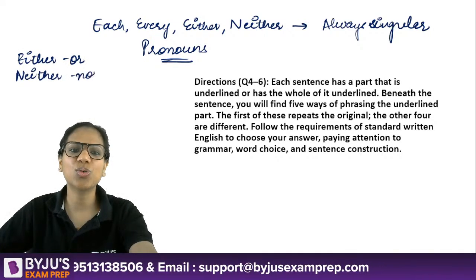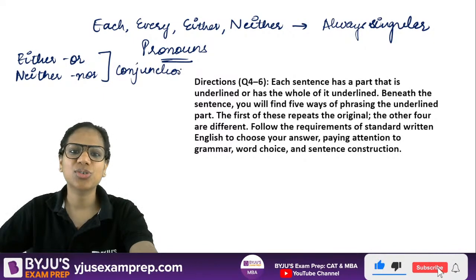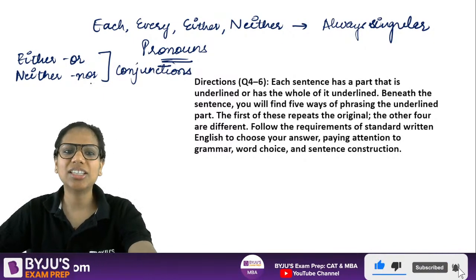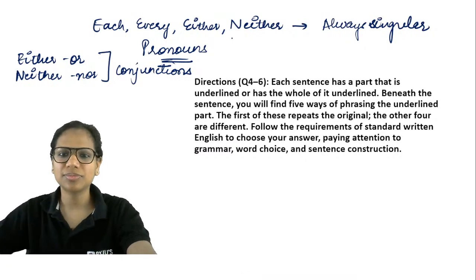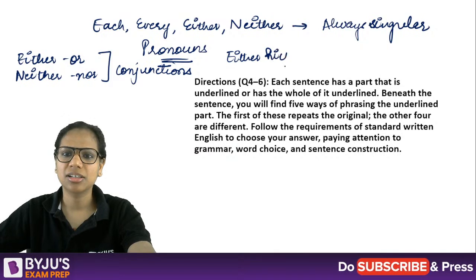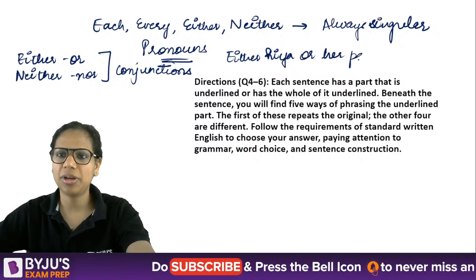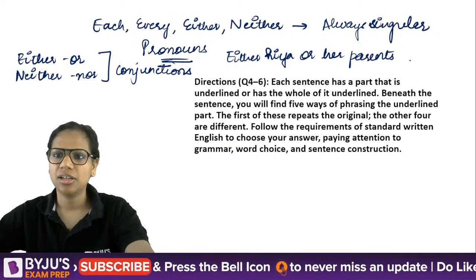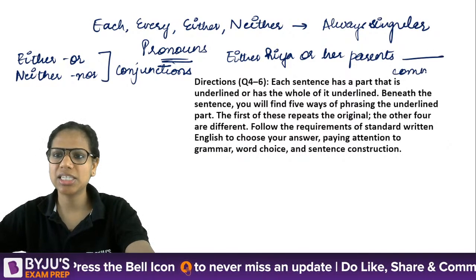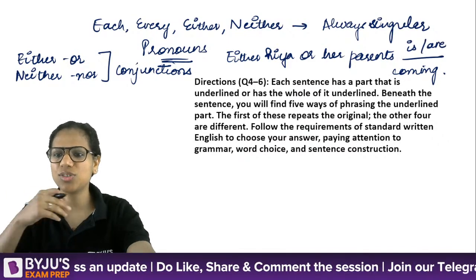Here they function as correlative conjunctions. So, in either or, neither nor, what is the rule? Either Ria or her parents, dash coming. What should I say? Is coming, are coming? Yes. What is the rule?